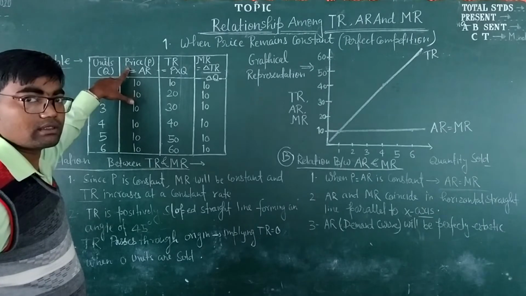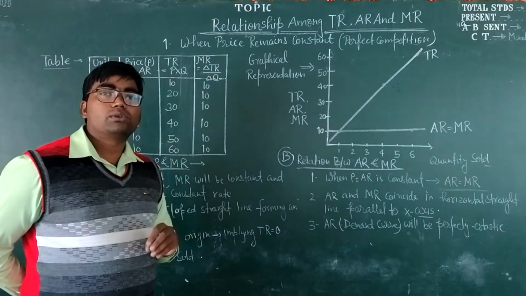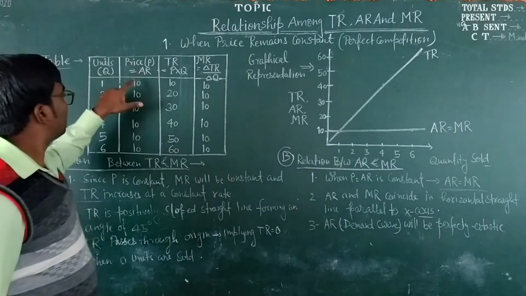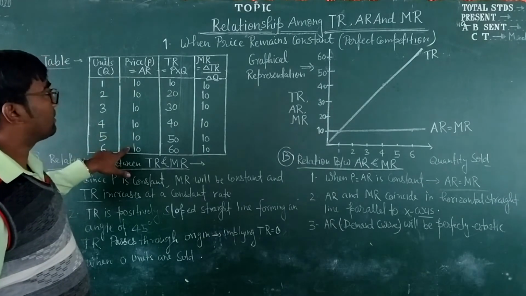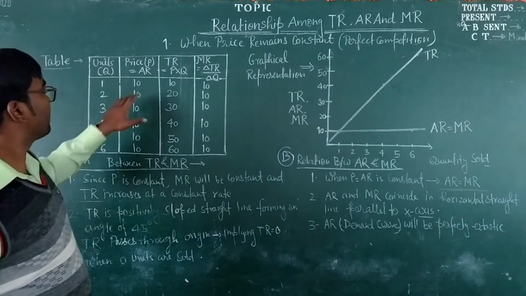This is the price, and we know that price is also called average revenue. So price is constant for each and every unit of the output.